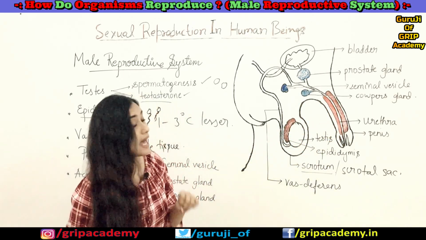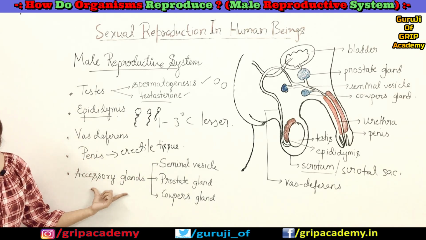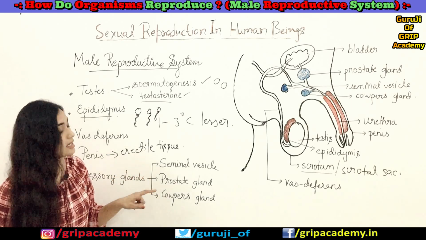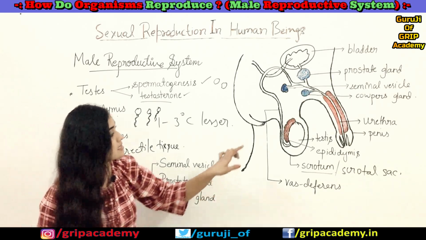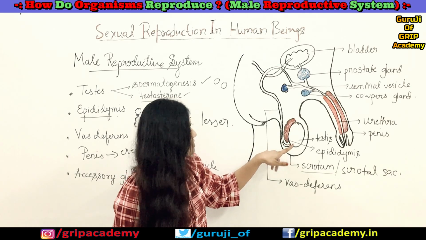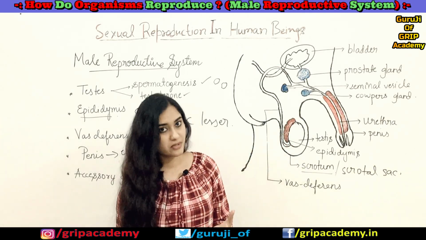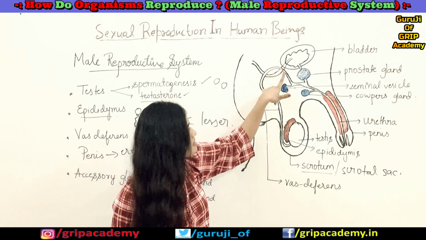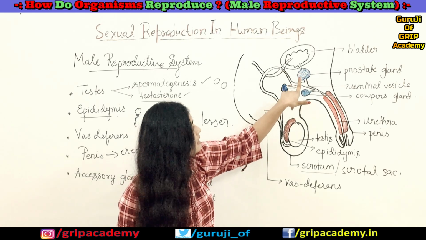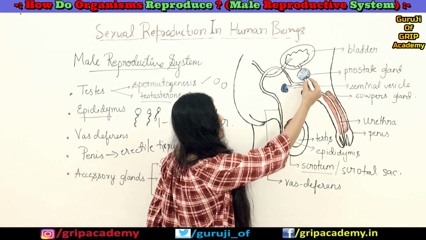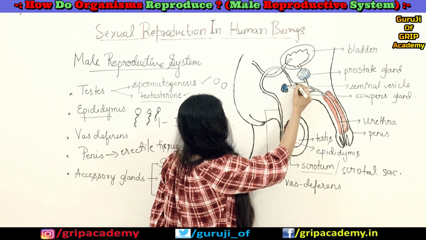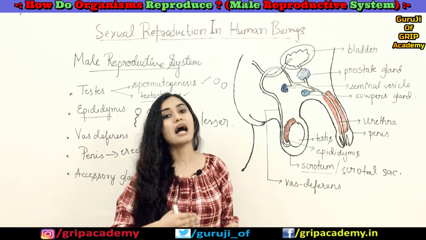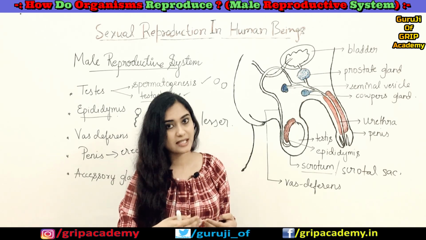Clear? Okay, and then we have these accessory glands, which comprise the seminal vesicle, prostate and Cowper's gland. Whenever the sperms travel through this vas deferens, the secretions of the prostate gland as well as the seminal vesicle will be added to the sperms. It also serves as nourishment for these sperms.